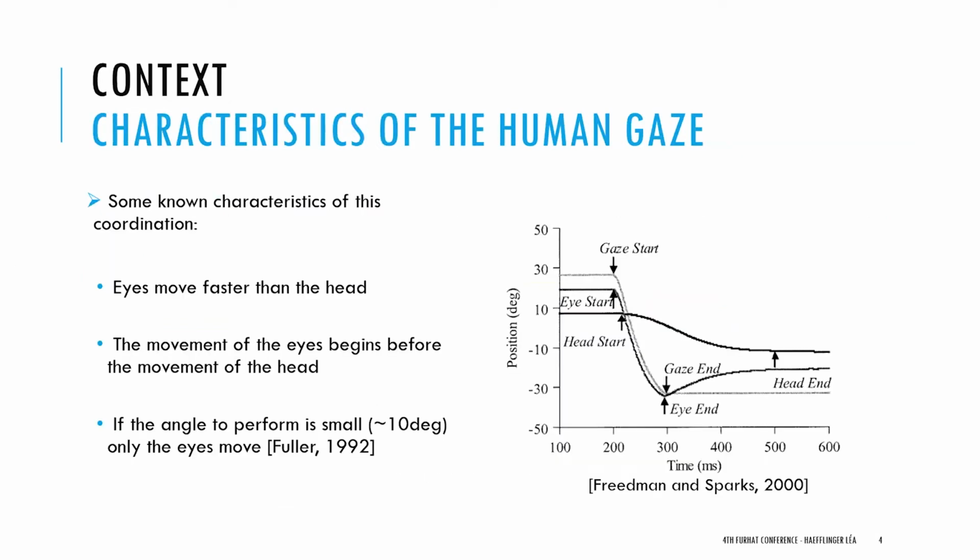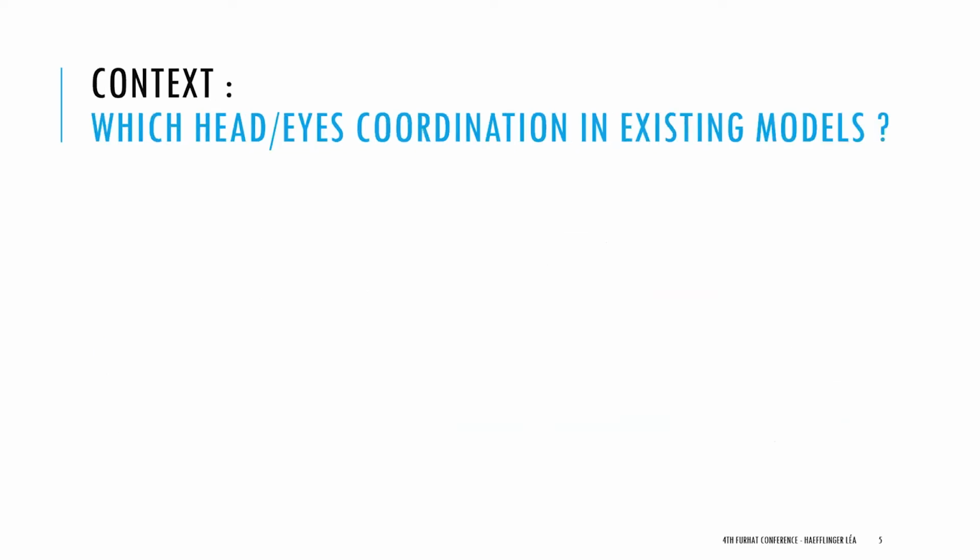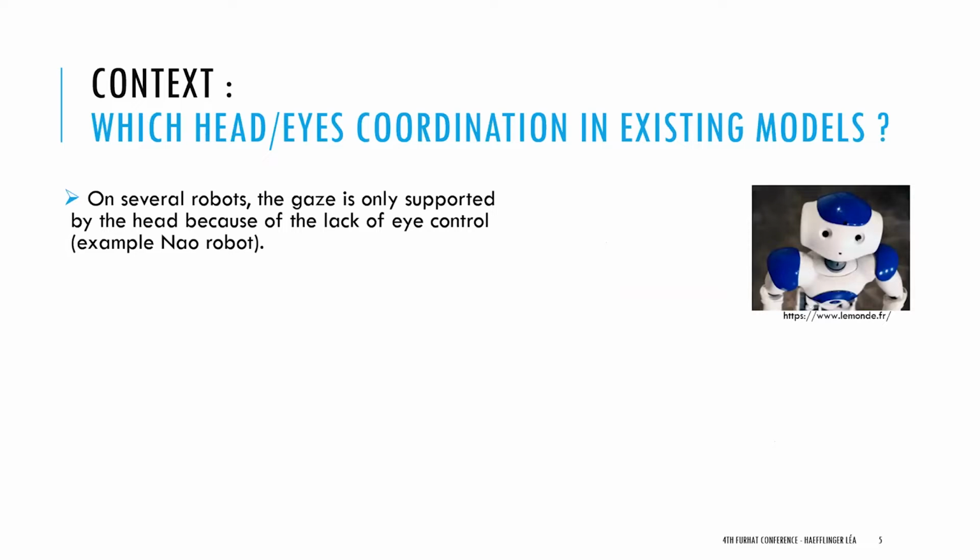First, we know some human characteristics of the gaze. Eyes move faster than the head. The movement of the eyes begins before the movement of the head. And if the angle to perform is small, we will only use the eyes and the head will be fixed. For robots now, first, there are some robots that can't move their eyes independently of the head, for example, the Nao robot. In this case, the gaze is only supported by the head, but maybe it is enough.